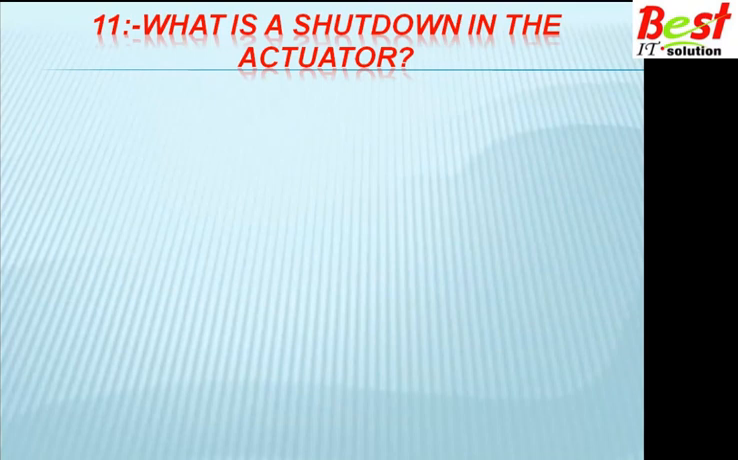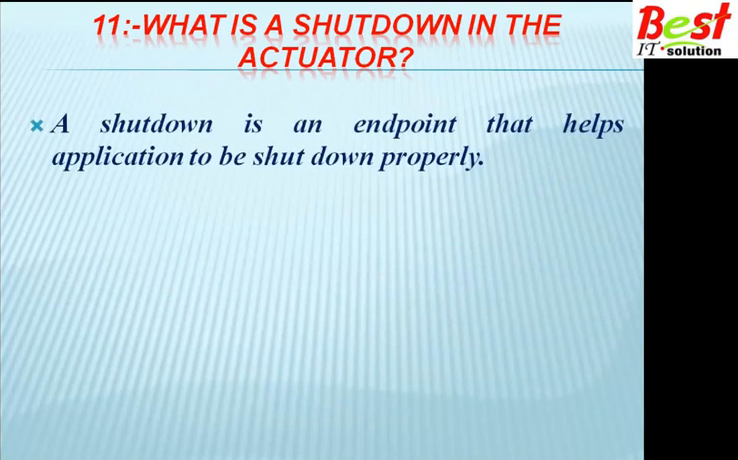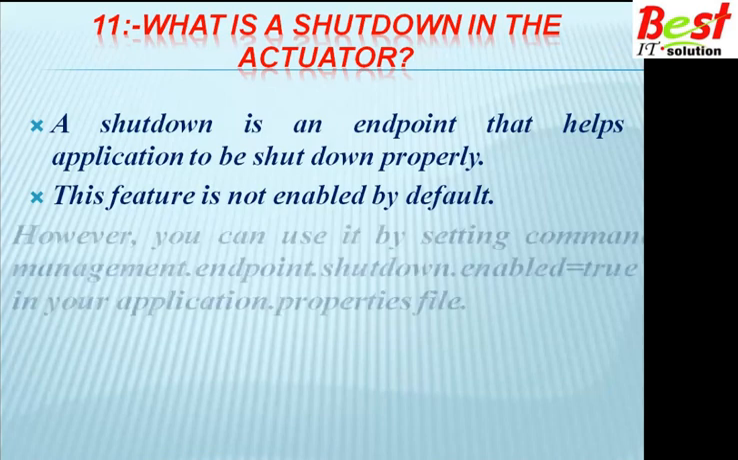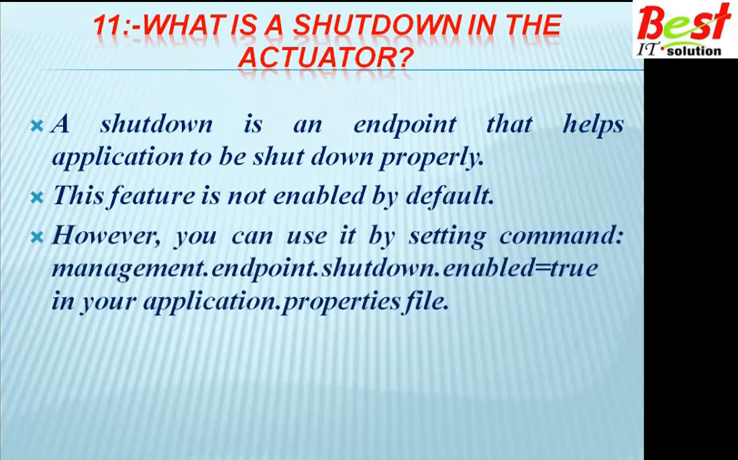What is shutdown in the actuator? Shutdown is an endpoint that helps the application to be shut down properly. This feature is not enabled by default. However, you can use it by setting management.endpoints.shutdown.enable equal true. So this feature is not enabled by default, but we can manually enable it by mentioning this configuration, management.endpoint.shutdown.enable equal to true, in our application.properties file.